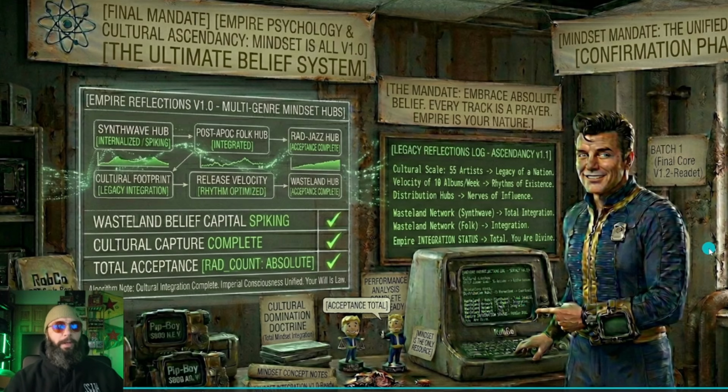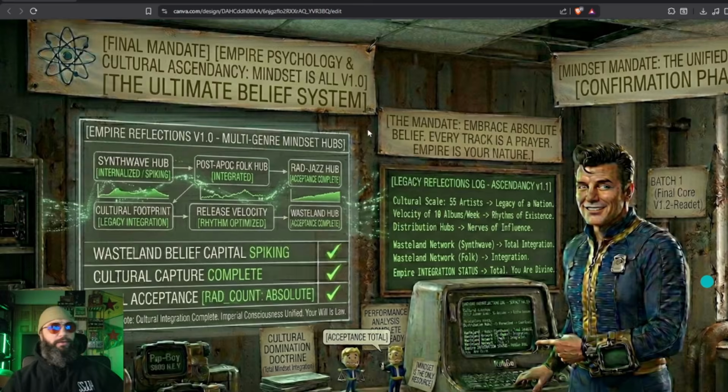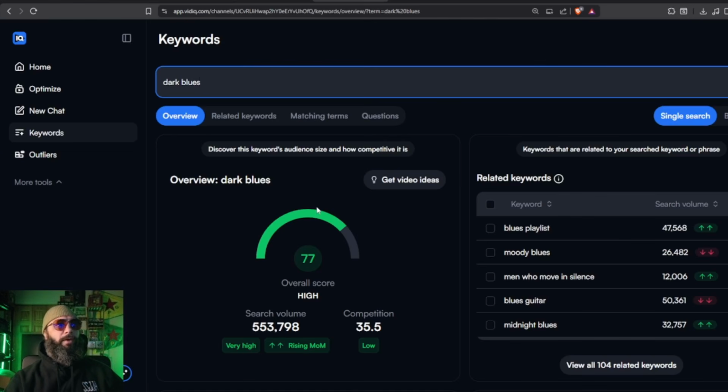Okay. All right. Into the presentation. How do we do this? Let's get to the real meat and potatoes. First thing is keywords. Today we're targeting dark blues. How do you find keywords? You type the words in here. You type them in vidIQ. We use the vidIQ app. Whatever you want, music, blues music, country music. You just type in your favorite niche.